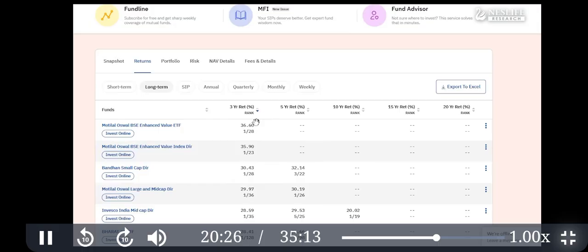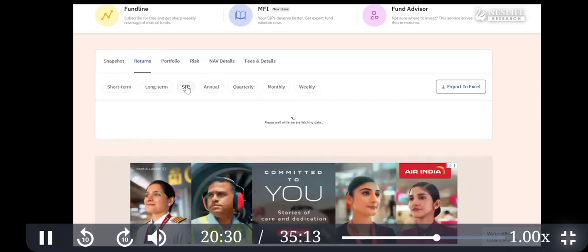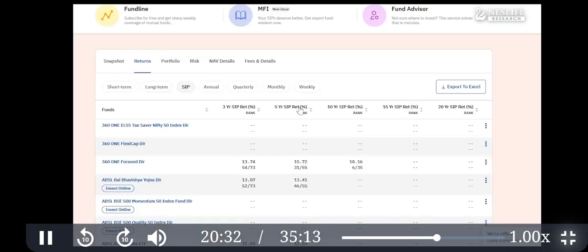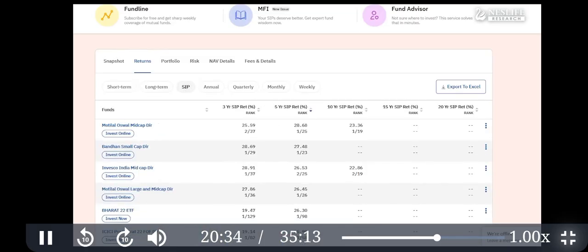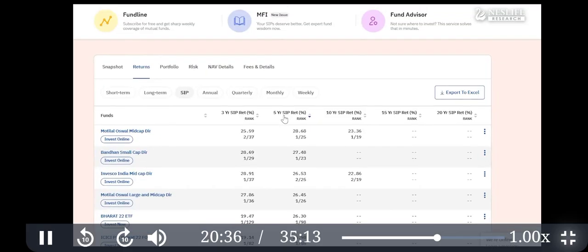The third type of return we are looking at is the SIP return. SIP return is multiple entry. Every month you are investing. Let's say you started a SIP 5 years ago in this mutual fund, and how much will be your value today?